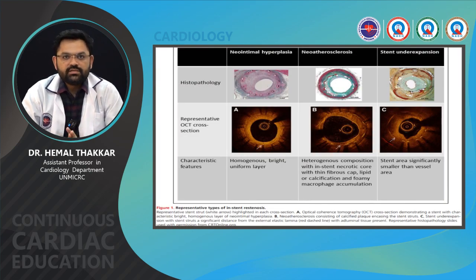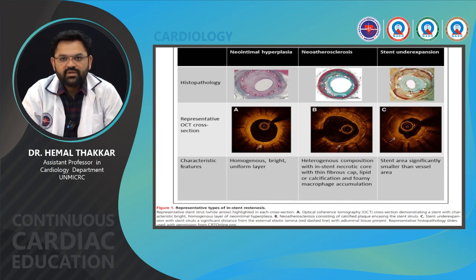So again, this histopathological correlation with OCT cross-sectional views is showing, in type A, a homogeneous bright uniform layer in the periphery, which is suggestive of neointimal hyperplasia. In type B, there is heterogeneous composition with in-stent necrotic core with thin fibrous cap.